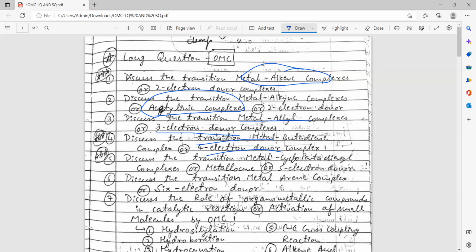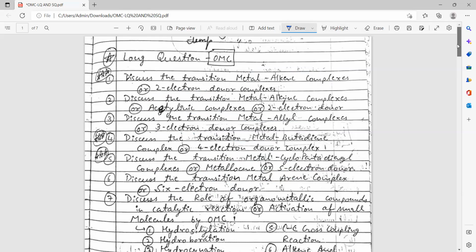In the same way, it can be asked like transition metal cyclopentadienyl complex, also known as metallocene complexes, or 5 electron donor species. The sixth question may be asked like discuss the transition metal arene complex or 6 electron donor complexes. In the seventh question, it may be asked like discuss the role of organometallic compounds in catalytic reactions, or the role of activation of small molecules by organometallic compounds.